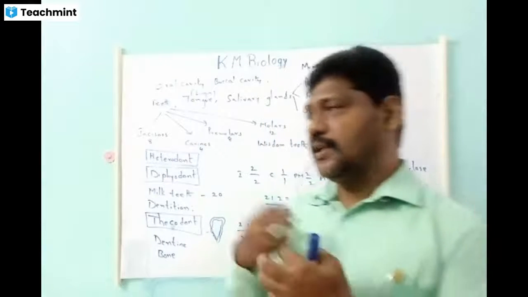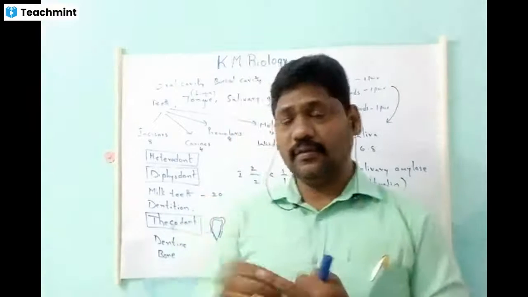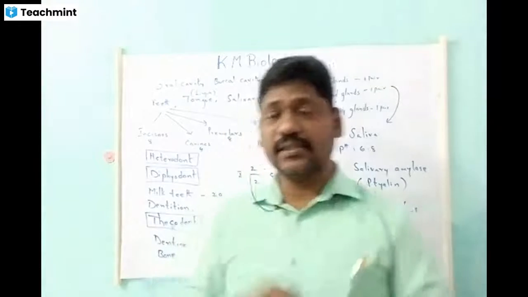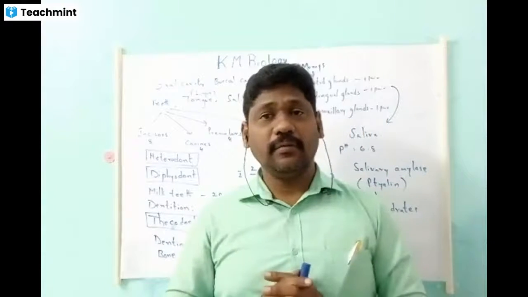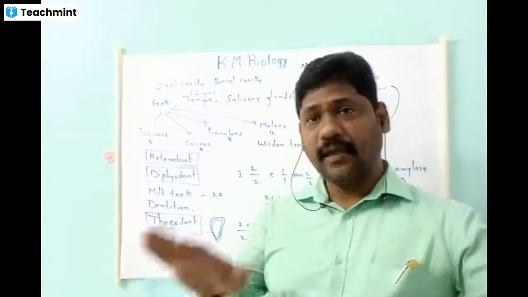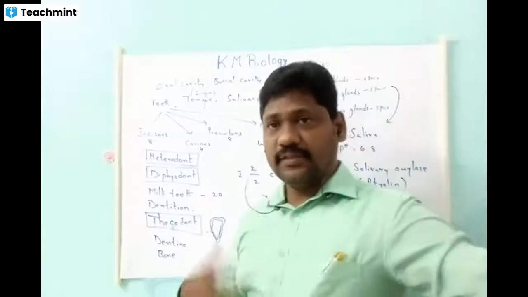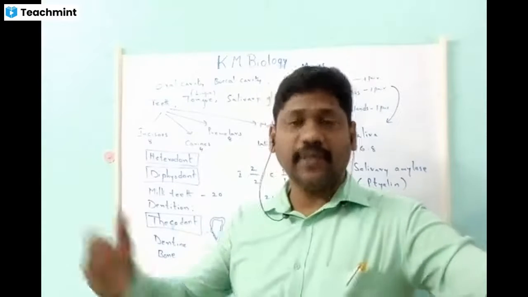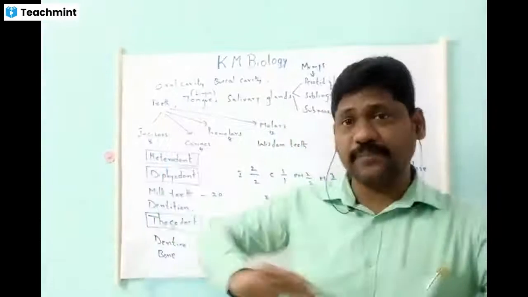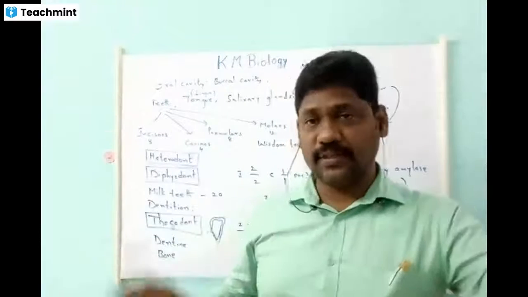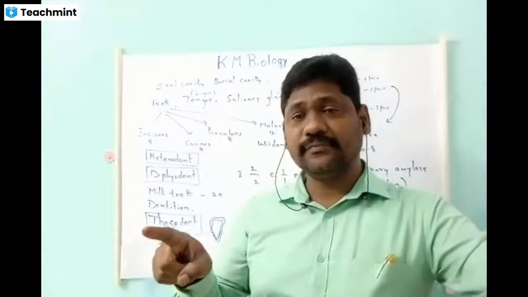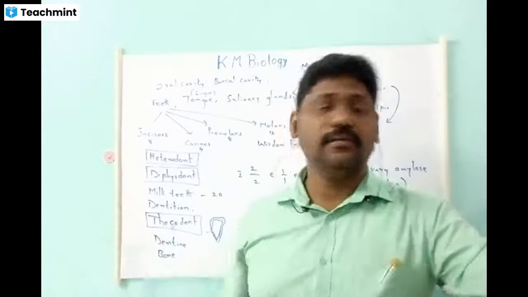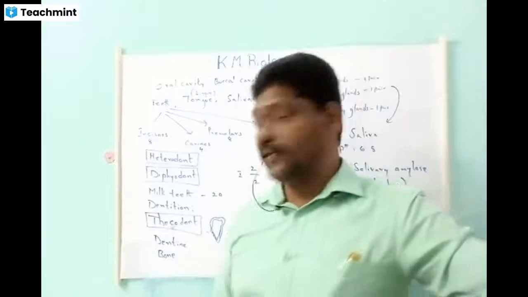Generally we put the food in the buccal cavity, oral cavity directly. This is called ingestion, the first step in the process of nutrition in animals. Ingestion, next digestion, next absorption, next assimilation, and finally egestion. These are the different steps in animal nutrition.